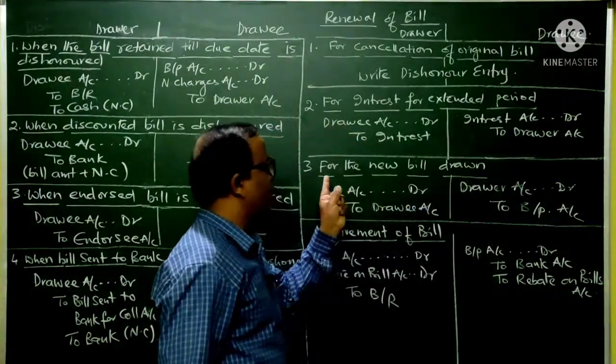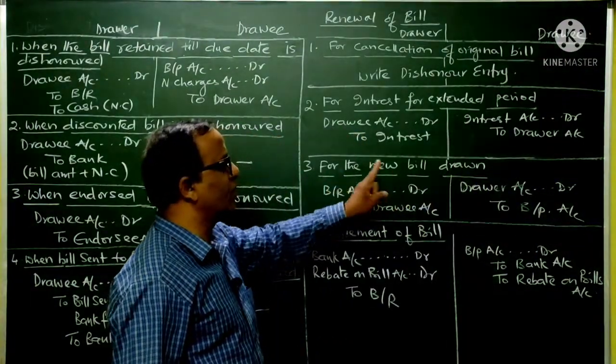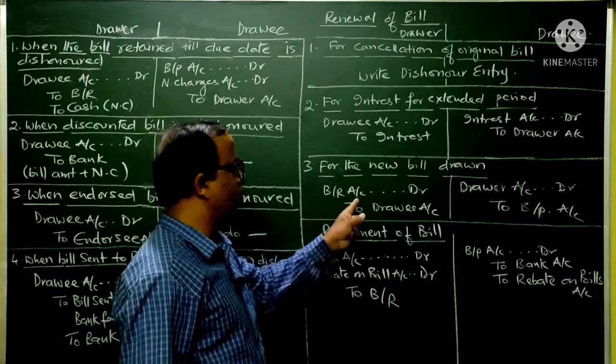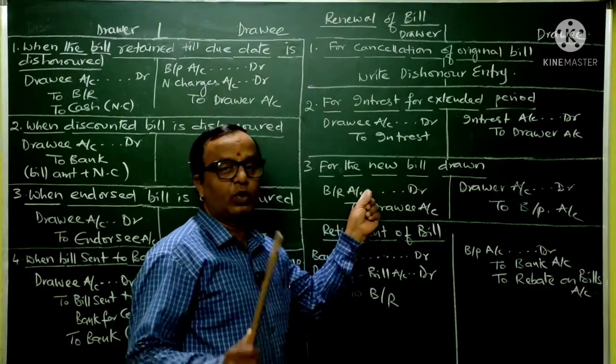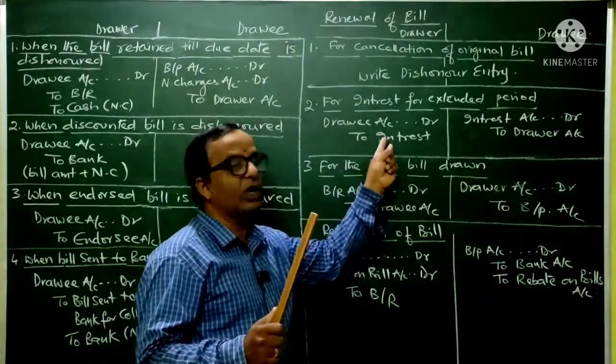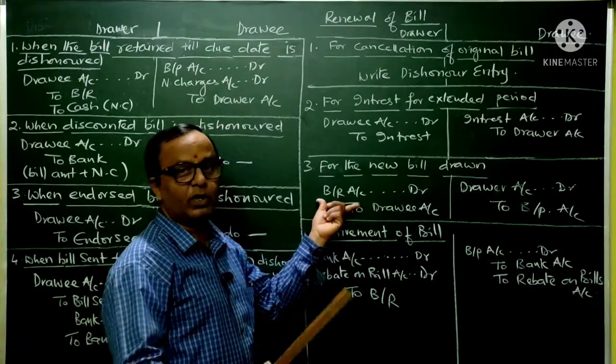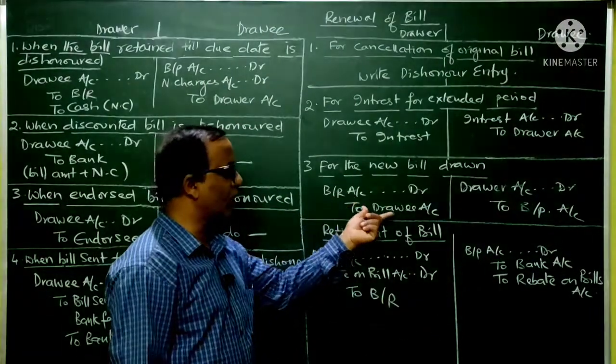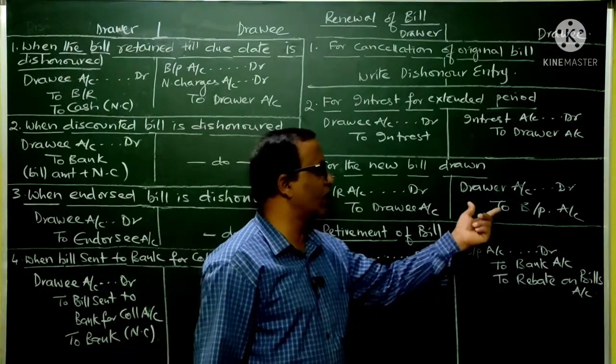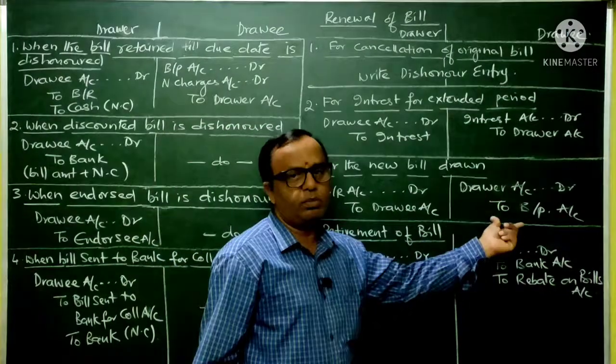Next, for drawing the fresh bill: when the fresh bill is being drawn, he is going to draw the bill with the old bill amount plus this interest put together. So at that time our entry will be the ordinary entry when a bill is drawn: bills receivable account debit to drawee, whereas in the books of the drawee the entry will be drawer account debit to bills payable.